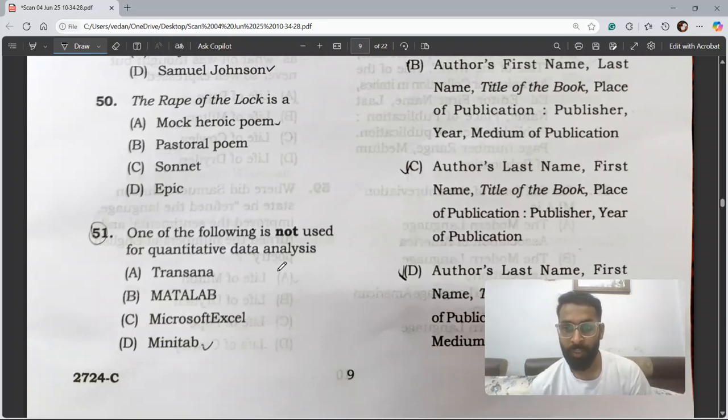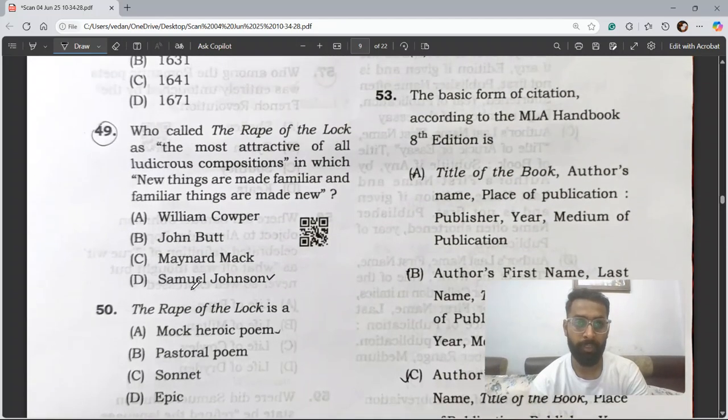Question number 51: one of the following is not used for quantitative data analysis. So the correct answer I have found on Google is A, Transana. So the correct answer is A of the question number 51.